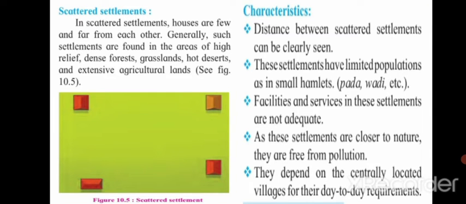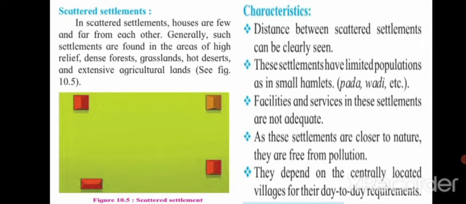In scattered settlements, houses are few and far from each other. Generally, such settlements are found in the areas of high relief, dense forest, grasslands, hot deserts, and extensive agricultural lands. You can see figure 10.5 here of scattered settlements far away from each other. So, what are the characteristics of scattered settlements?